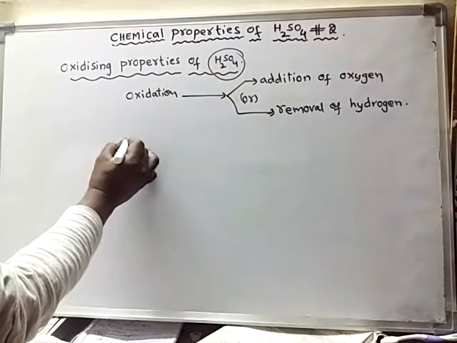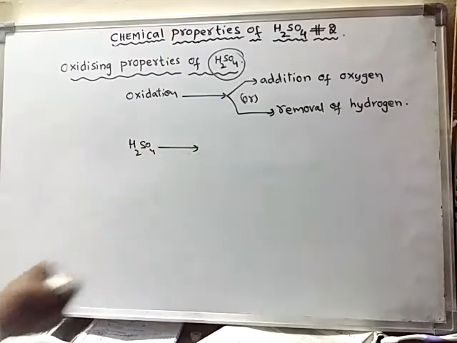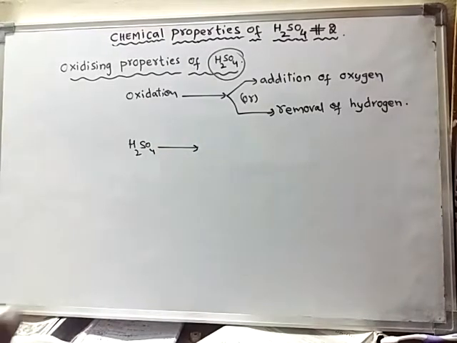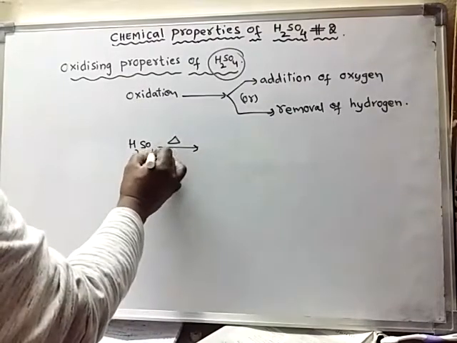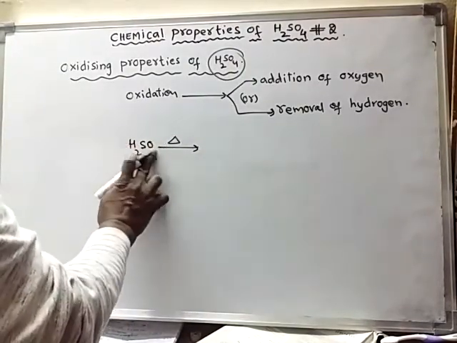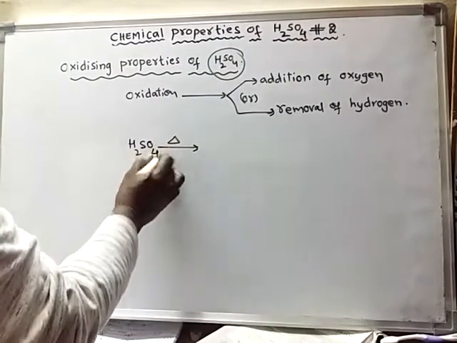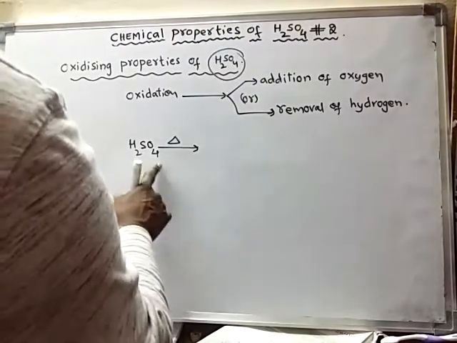Here, suppose you heat sulfuric acid. Upon heating, sulfuric acid undergoes thermal decomposition, that means it will break down upon heating. So how does it break down?